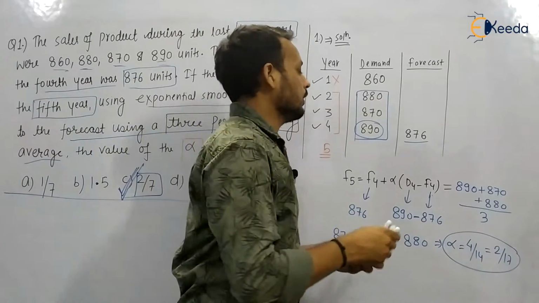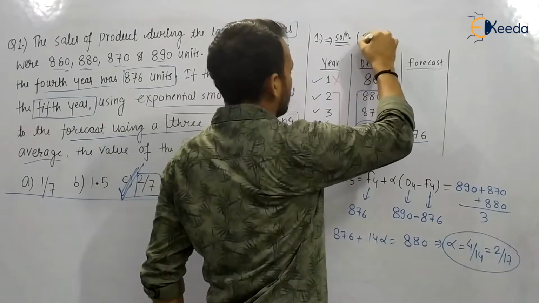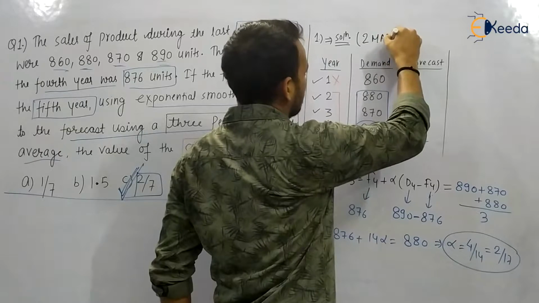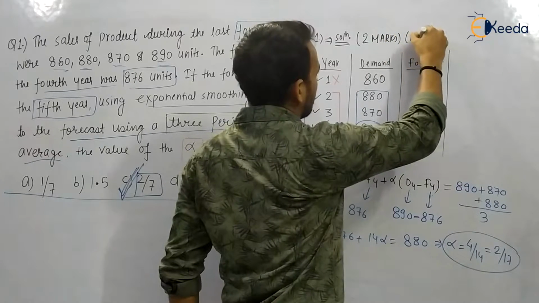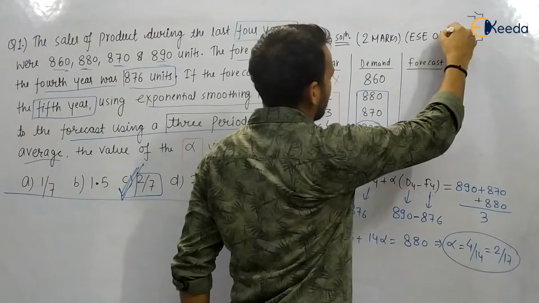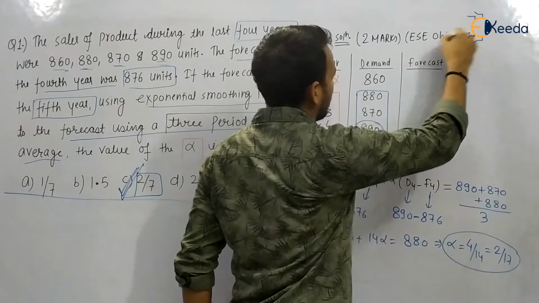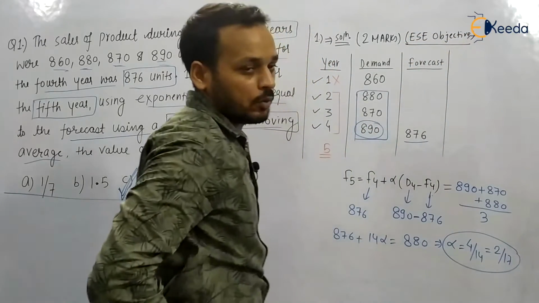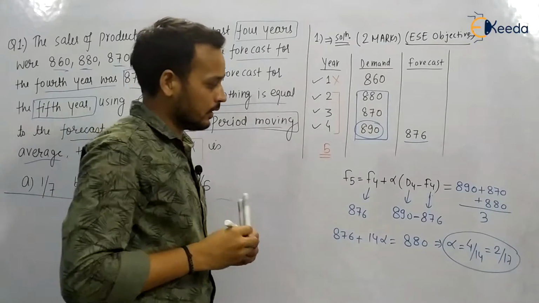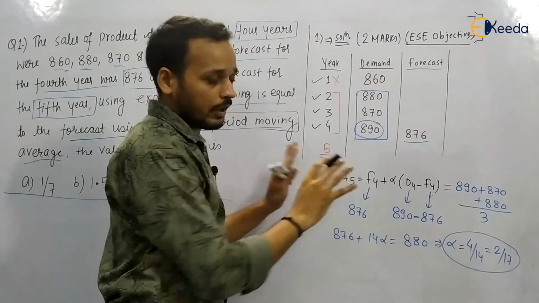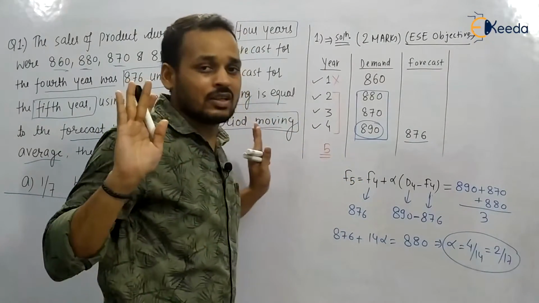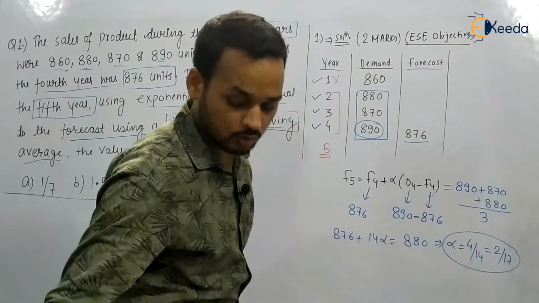So it was a 2 marks question. A 2 marks EAC objective. Very simple, you can solve it directly. What the statement is saying, you are applying those methods and every method is clear. We have talked a lot.